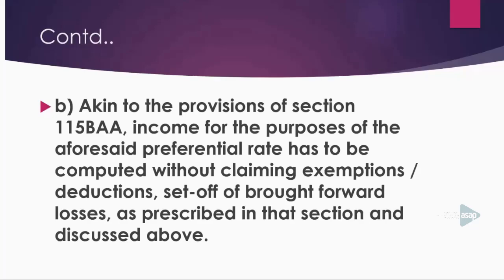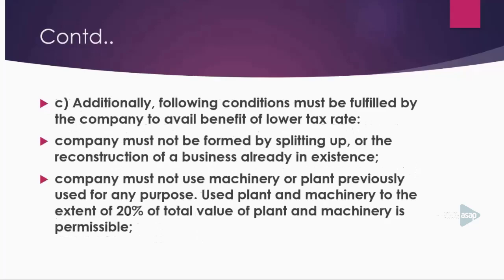You have an option, learners. You may opt either for section 115BA or for section 115BAB.